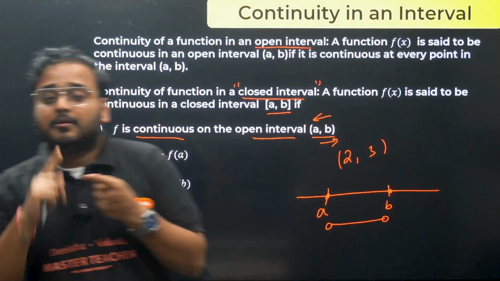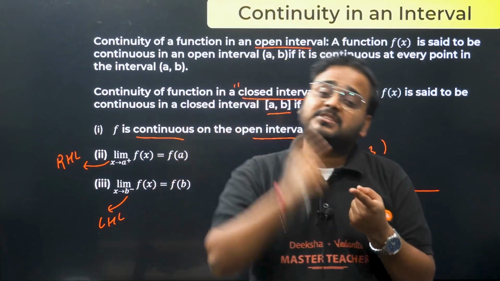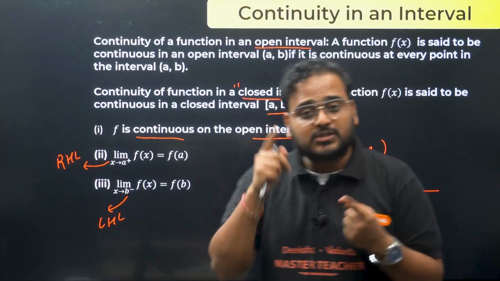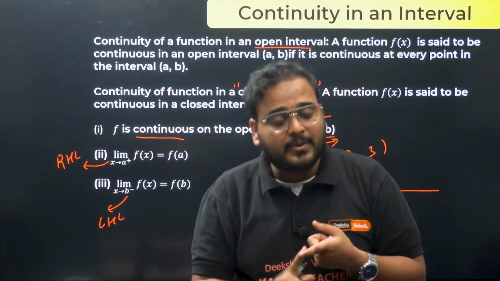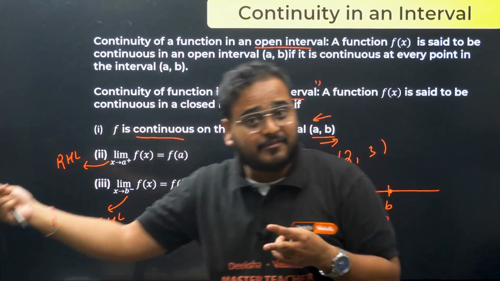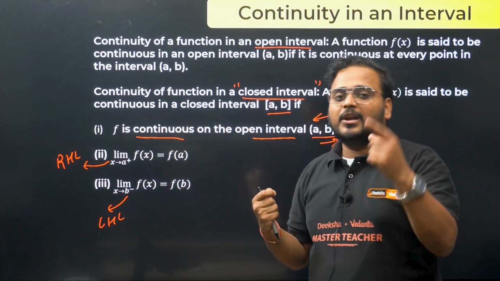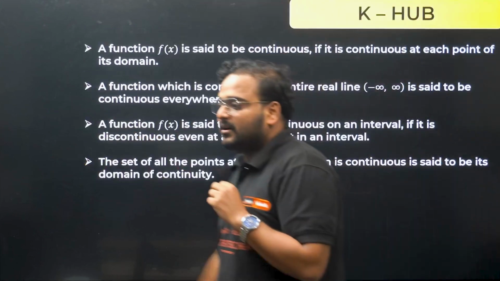First is what? Repeat after me. If you are watching this video right now, repeat after me. First, for us to say the given function is continuous in closed interval [a, b], it has to be continuous in open interval (a, b). At the point a, the right hand limit should be equal to function value f(a), and at the point b, the left hand limit should be equal to the function value at point b. Okay, so this is the continuity in the interval.